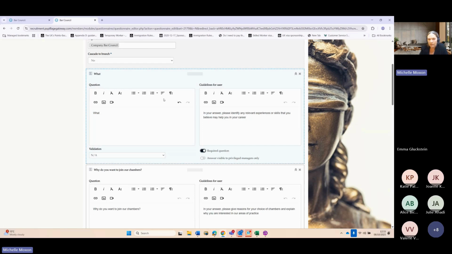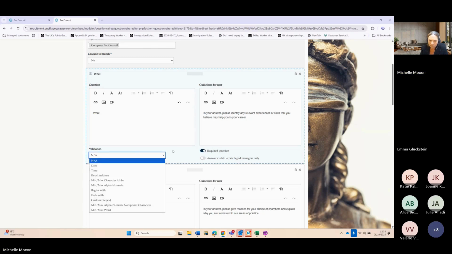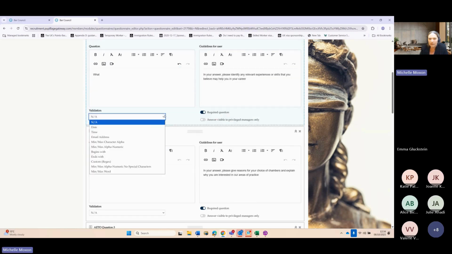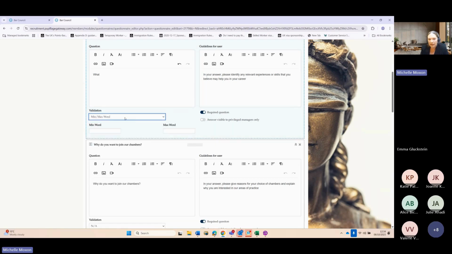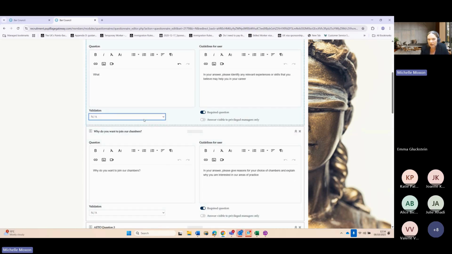You also have the option here to give the question a validation. So we suggest that the only one that you use is minimum maximum word count. Once that is selected, you can insert a minimum of 1 word and a maximum of anything you like, so maybe 300 words. If you don't want to have a limit on there, you just leave it as not applicable.